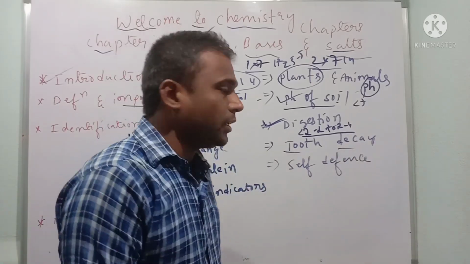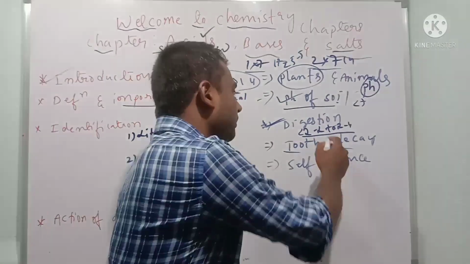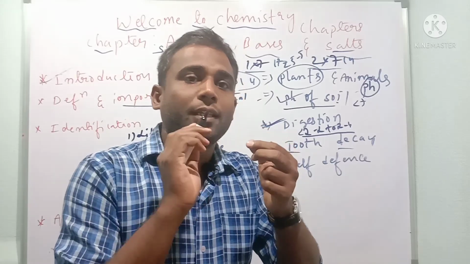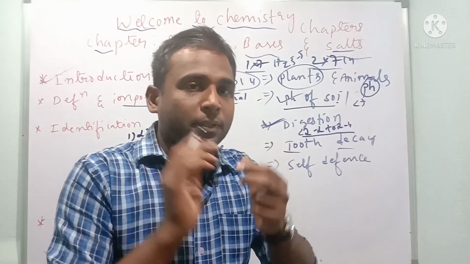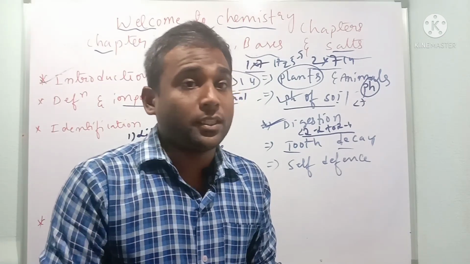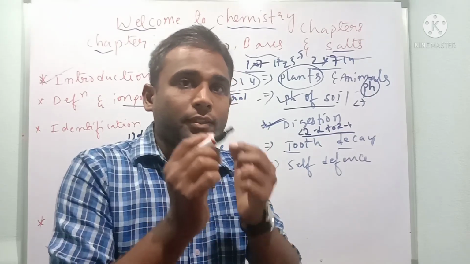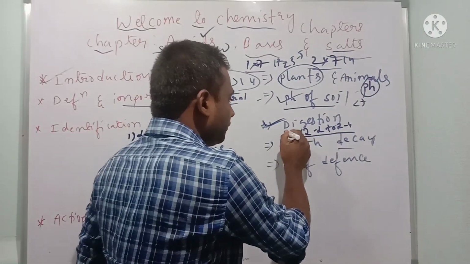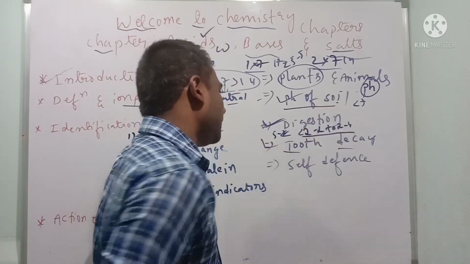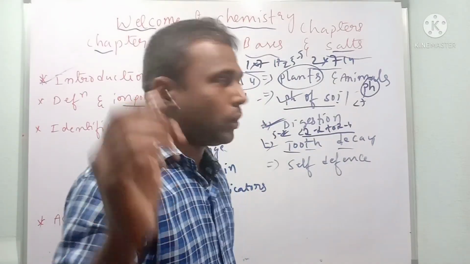Next we come to the point, tooth decay. After eating food, children, plaque forms around the teeth. It is made up of calcium phosphate. When plaque forms on the teeth, saliva is present, and in the saliva the amylase enzyme is present. Then gradually acidity increases. When the pH comes to less than 5.2, it is going to cause tooth decay. So children, after having food, you should clean your mouth.